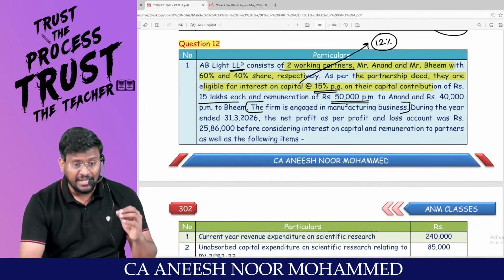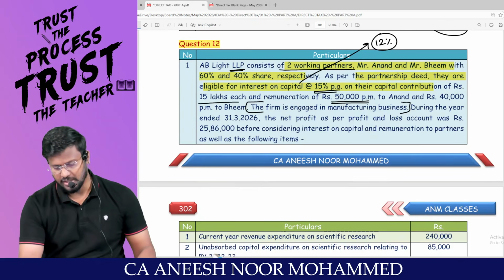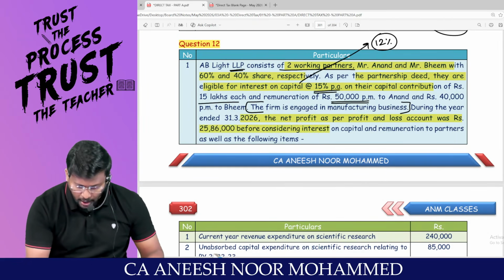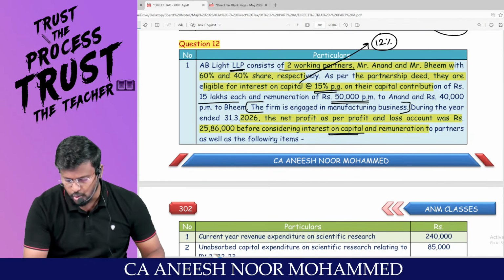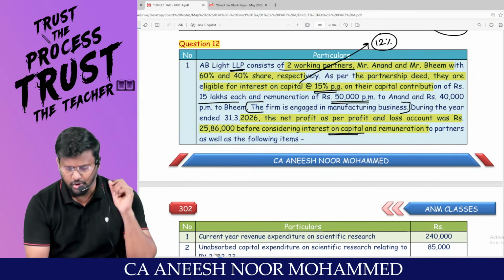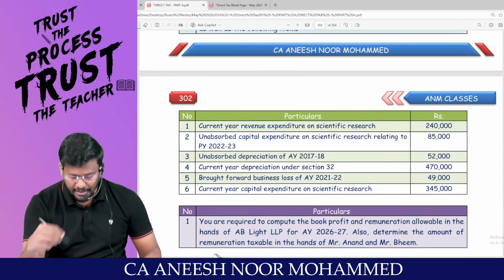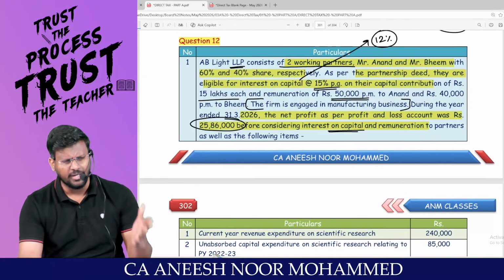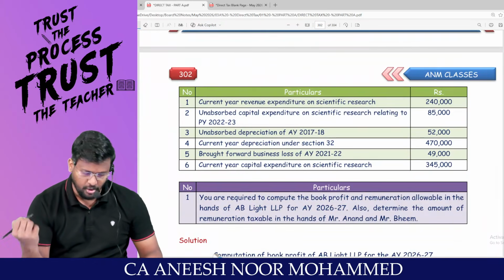They are entitled to additional depreciation if they are traveling through the optional tax regime. During the year ended 31/3/2026, net profit as per P&L was 25,86,000 before considering interest on capital. That means they have not provided interest on capital. We can provide proper interest on capital and remuneration to partners as well. They have not provided remuneration, and these items are all not taken care of.